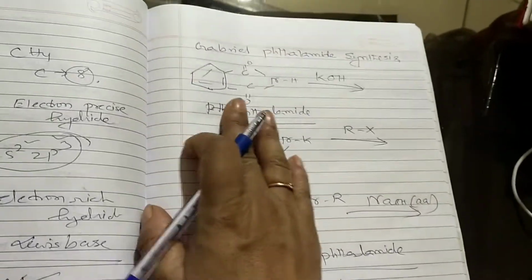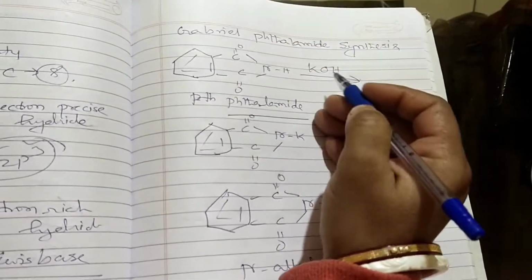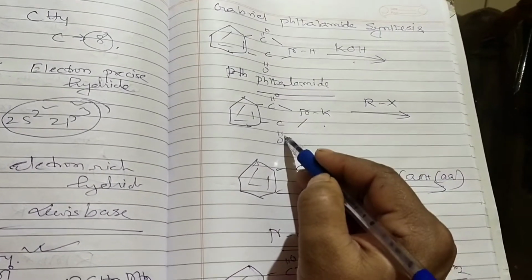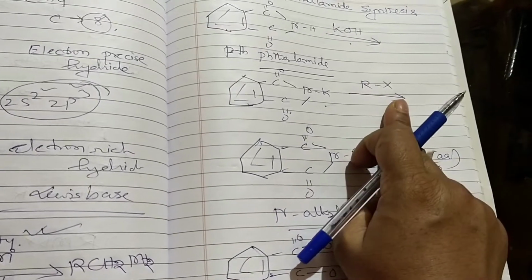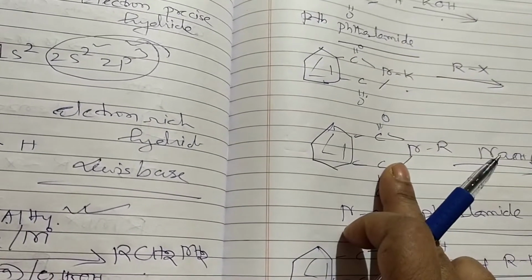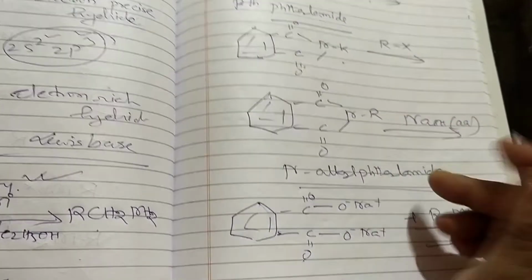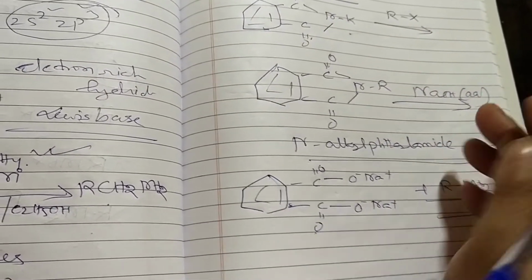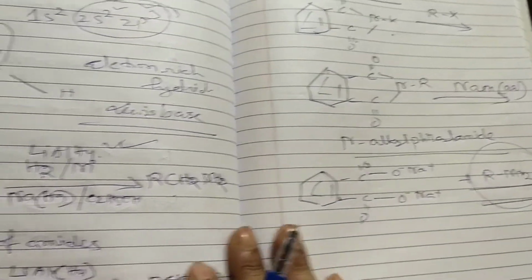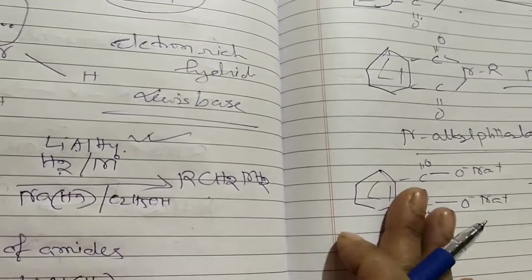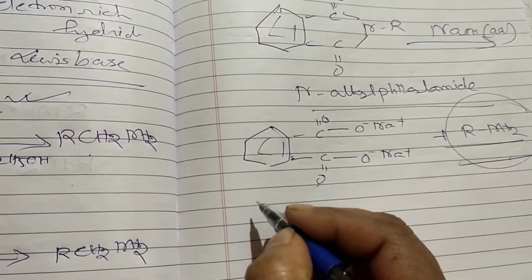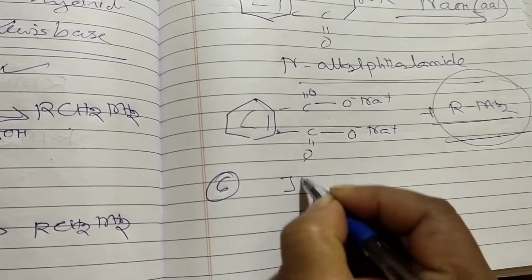This is called Gabriel phthalimide synthesis, where first we pass ethanolic KOH to produce the potassium salt of phthalimide, and then potassium salt of phthalimide reacts with the alkyl halide to produce the N-alkyl phthalimide here, and then this N-alkyl phthalimide, on hydrolysis by NaOH, gives RNH2 production here. So this is the fifth step of production of the amines here, and last one is the sixth one, Hofmann bromamide reaction or degradation reaction, we can say.